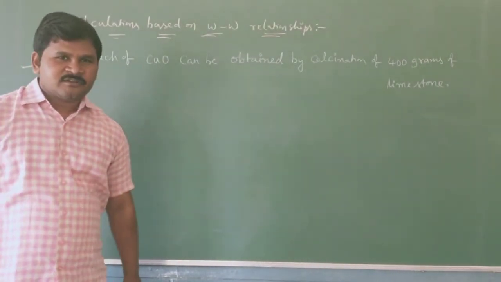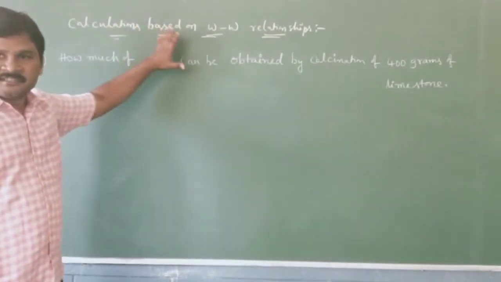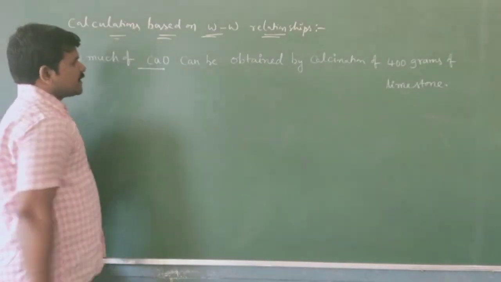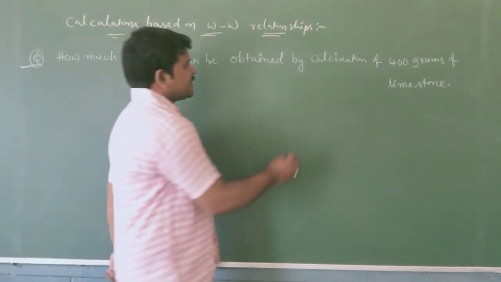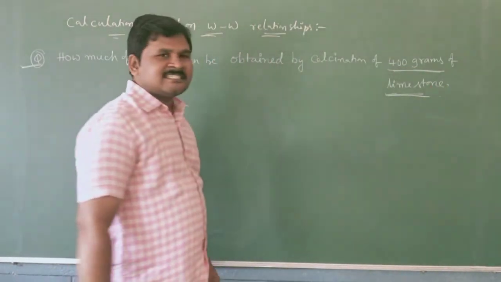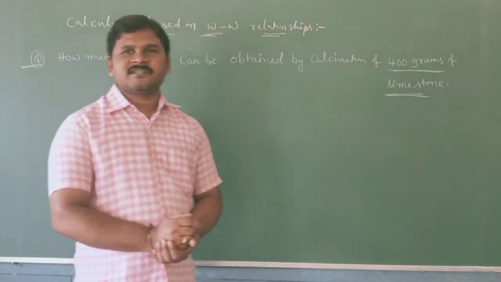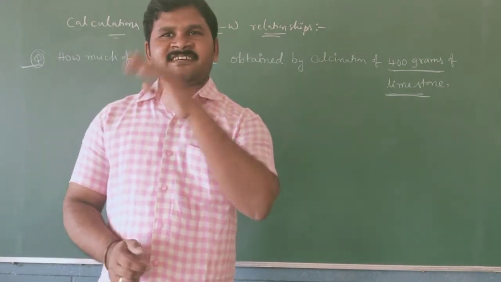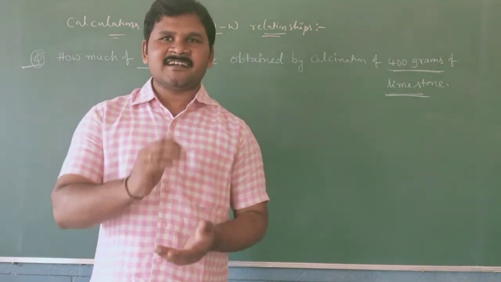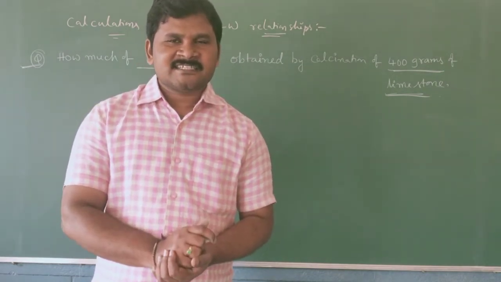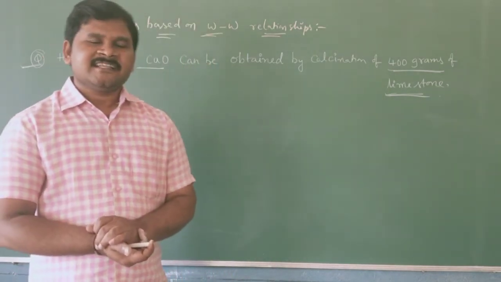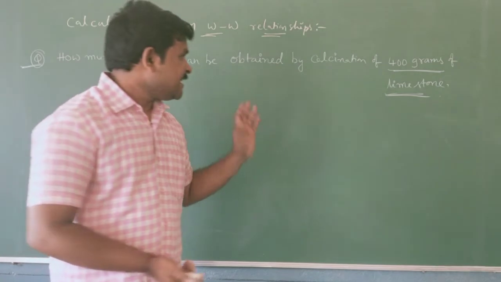Next, another example question, also based on weight-weight relationships. How much CaO can be obtained by calcination of 400 grams of limestone? Calcination is nothing but burning in the absence of oxygen, or heating in the absence of oxygen, also known as decomposition.